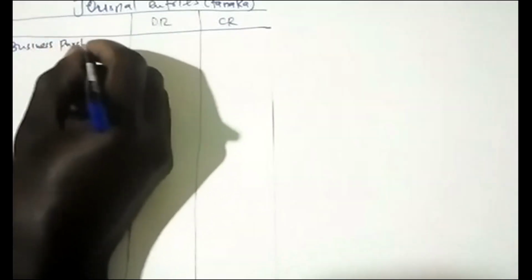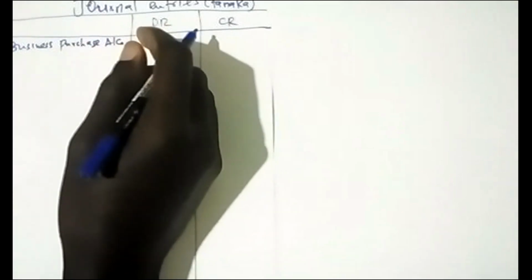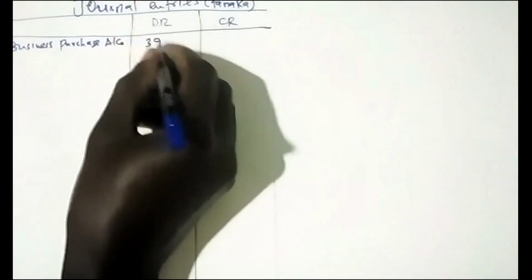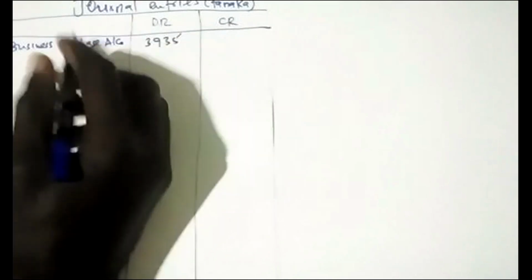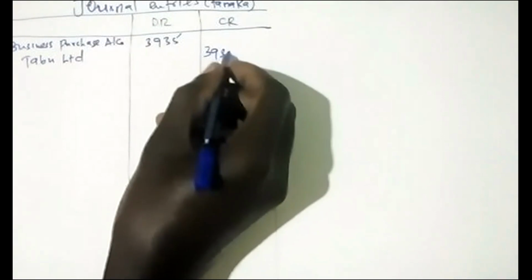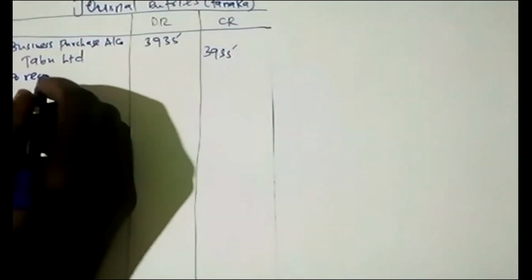So in order to recognize that 39.35, we debit business purchase account. So the business purchase account, that is 39.35. Then you credit the Tab Limited, 39.35. So we will say